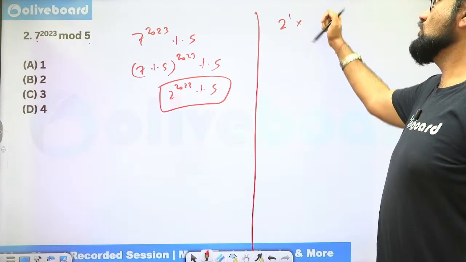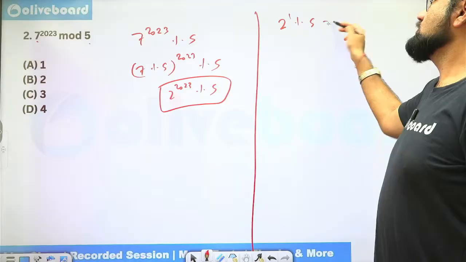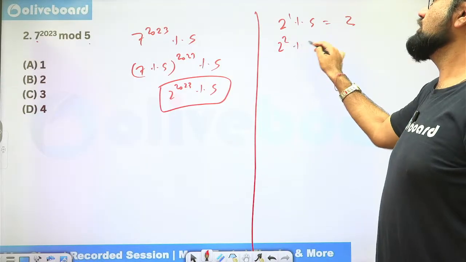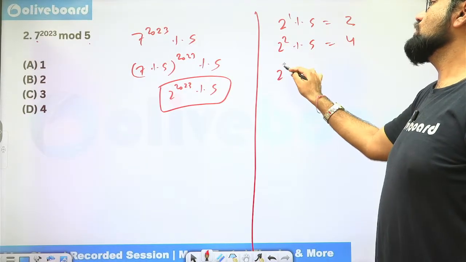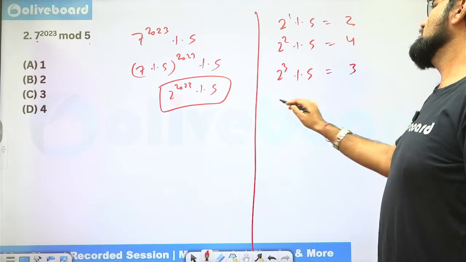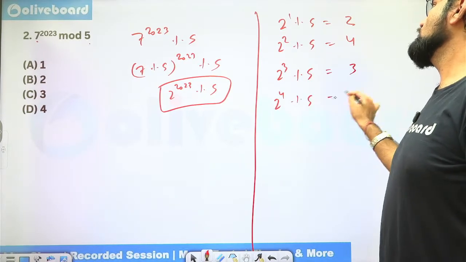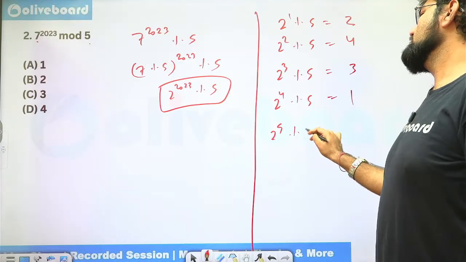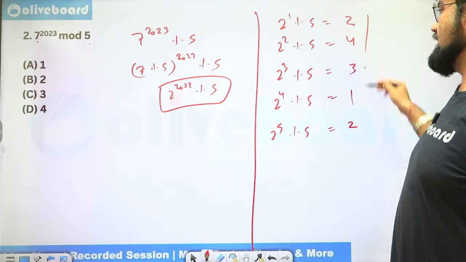2 power 1 mod 5, so remainder is 2. 2 power 2 mod 5, remainder is 4. 2 power 3 mod 5, they're pretty easy actually, so 3. And 2 power 4 mod 5 is 1. 2 power 5 mod 5, 32 mod 5 is 2. So that means the cycle is again 2, 4, 3, 1.